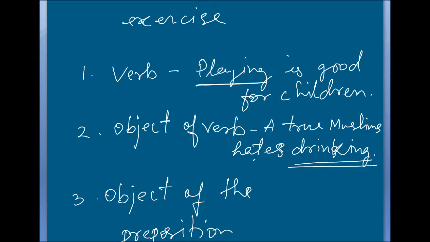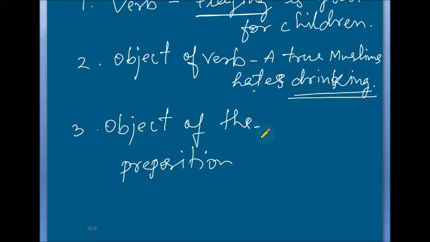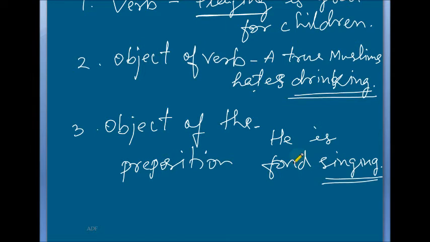Okay, now I am telling another example about object of the preposition. How? He is fond of singing. Okay, so this singing here is an object of the preposition of. Okay, that means he likes singing, he is fond of singing.